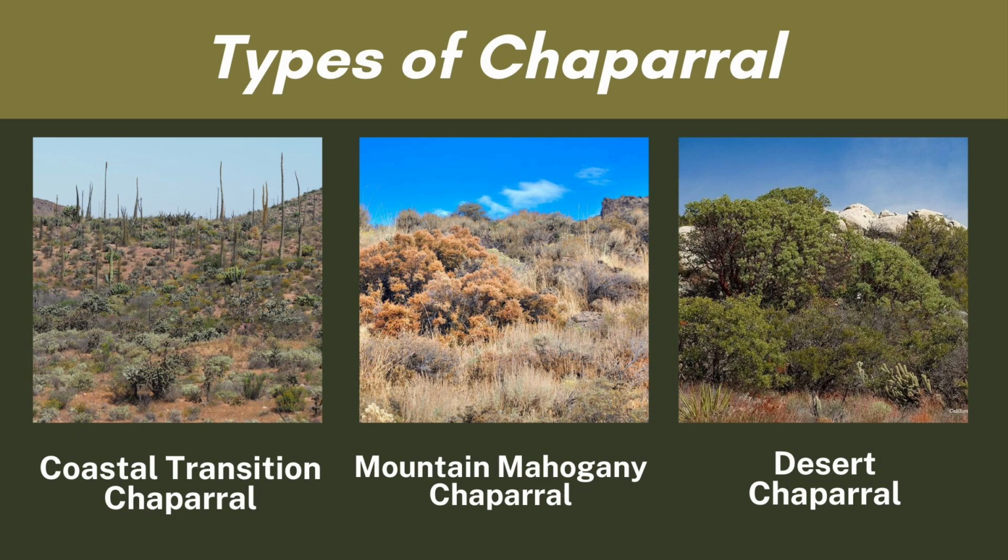And the last one is the desert chaparral. Desert chaparral is found in arid regions and typically has less dense vegetation compared to other types. It often includes drought-resistant shrubs adapted to very dry conditions. Desert chaparral can be found in areas with very low rainfall and is highly susceptible to wildfires. Despite the harsh conditions, desert chaparral supports a variety of plant and animal life adapted to extreme aridity. So those are the six types of chaparral.